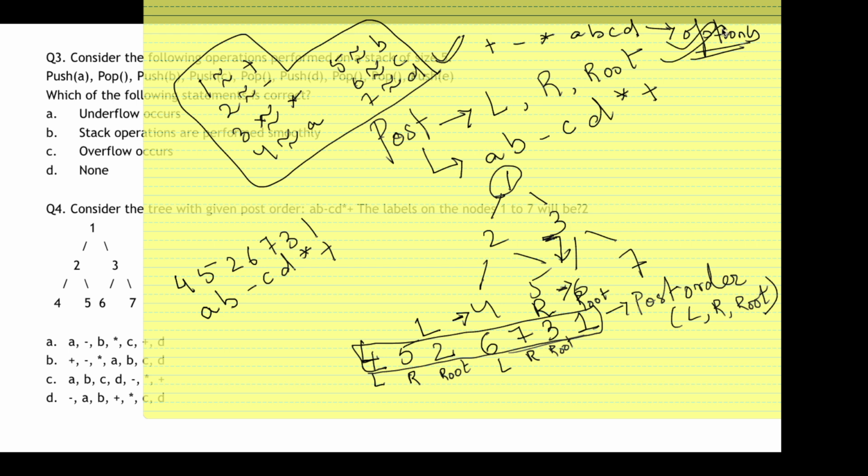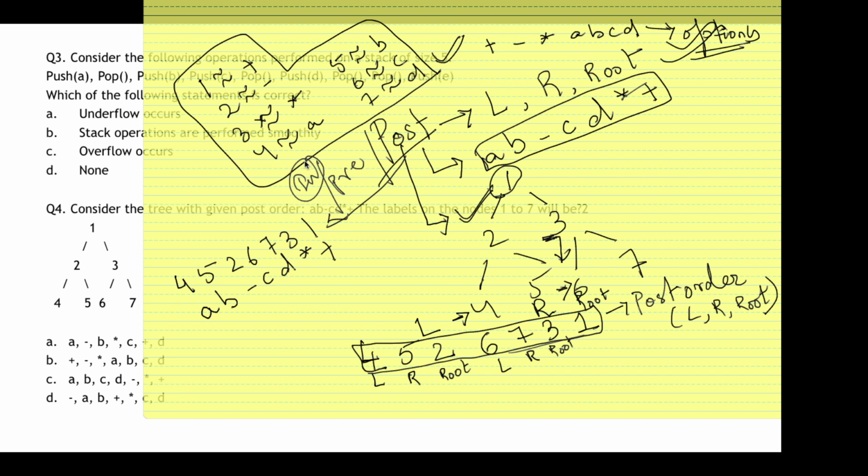Any question that comes in this format, where you have an encoded expression and the tree is given, your first job is to find whatever order is stated for the tree. If it is a post order, then find the post order. If it is a pre-order, then find the pre-order. If it is an in order, then find the in order. Once you are able to do that, simply place the given expression under each number, and whatever value corresponds to that number is your answer. Here the answer is option B, that is plus, minus, star, then A, B, C, and D.